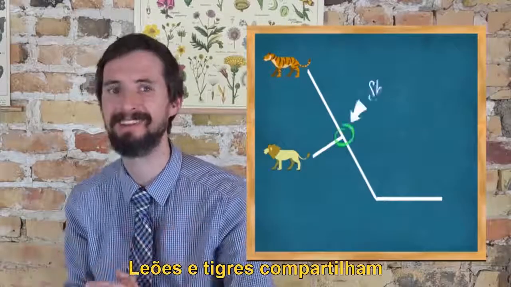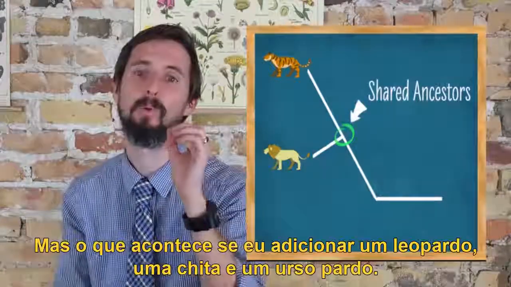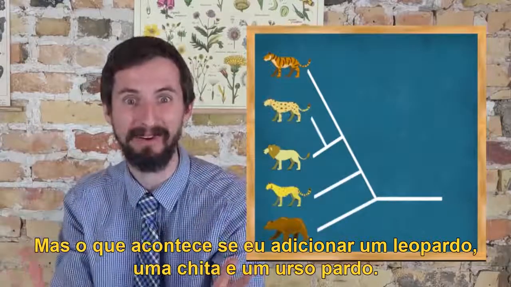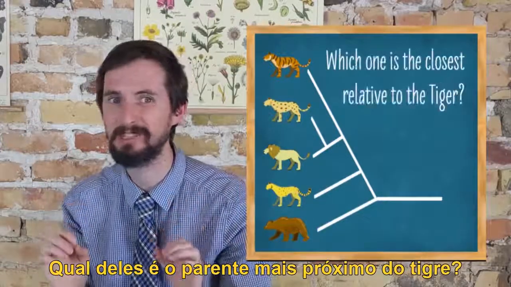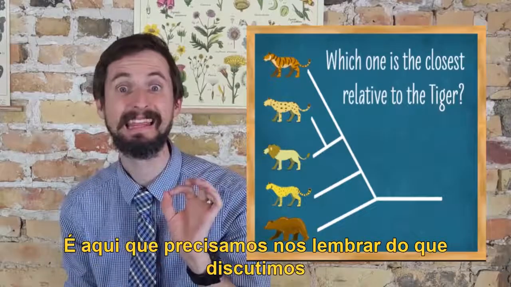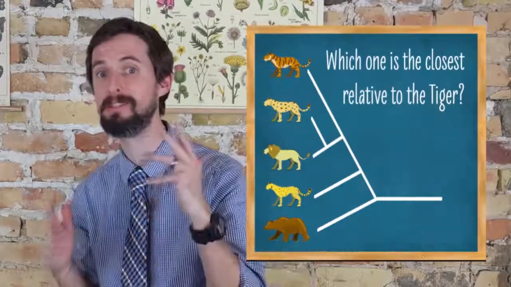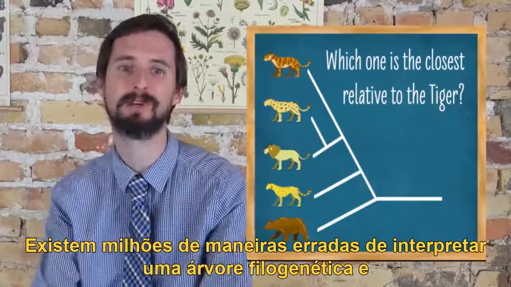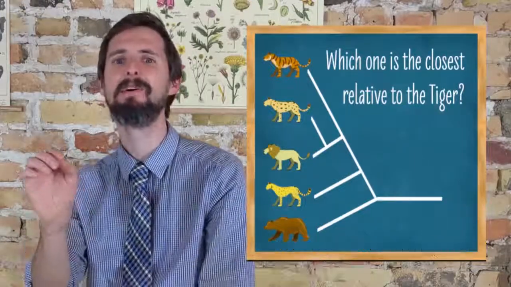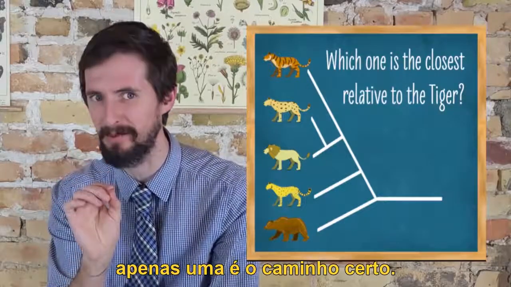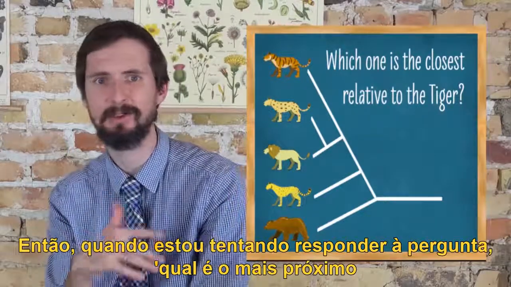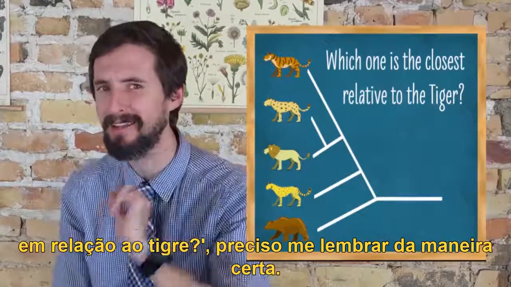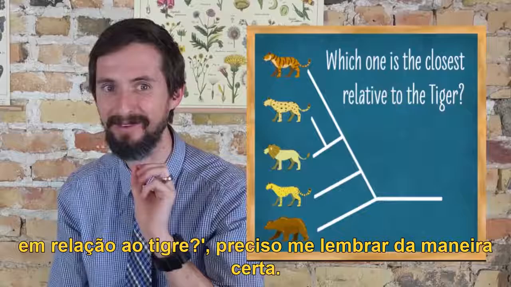Yes, lions and tigers share common ancestors. But what happens if I add in a leopard, a cheetah, and a grizzly bear? Which one is the closest relative to the tiger? This is where we need to remember what we discussed with the family tree. There are a million wrong ways to interpret a phylogenetic tree, and only one is the right way. So when I'm trying to answer the question, which is the closest living relative to the tiger, I need to remember the one right way.